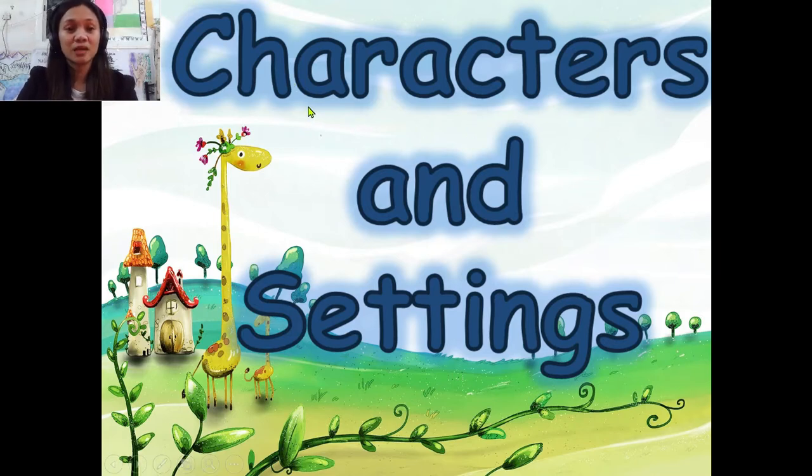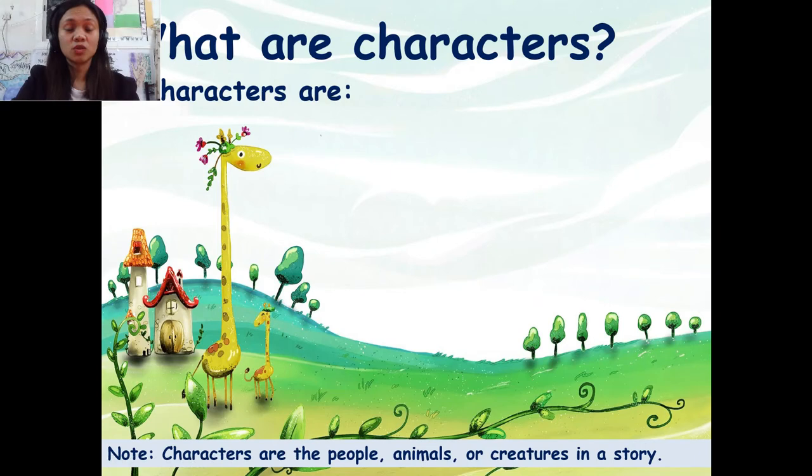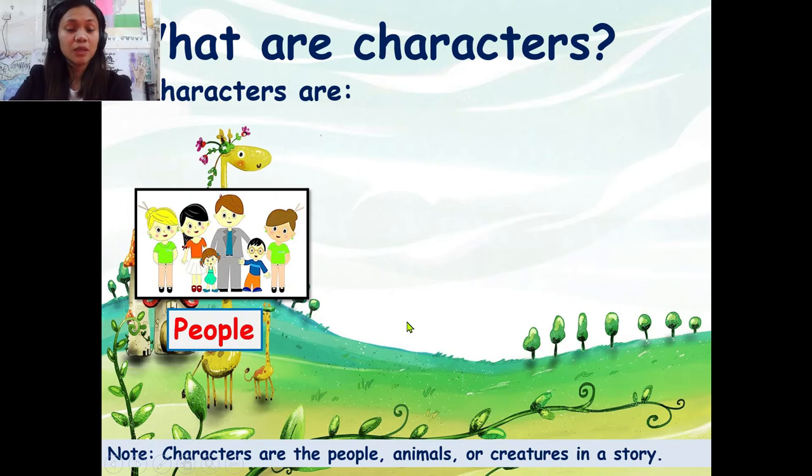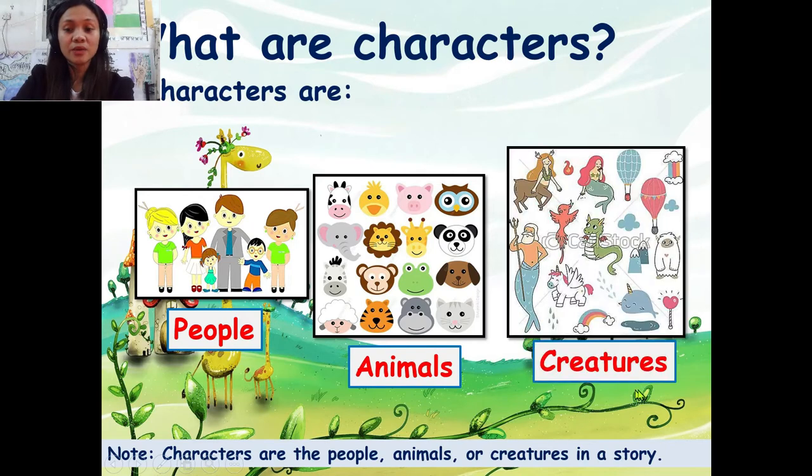Let us have the characters and settings, but we will only focus on characters. What are the characters and settings? They are the most important part of story elements. What are the characters? Who can be a character? People can be a character in the story, and animals and creatures. As you can see in this picture, some of the creatures can talk, swim, dance, and do things like people do.